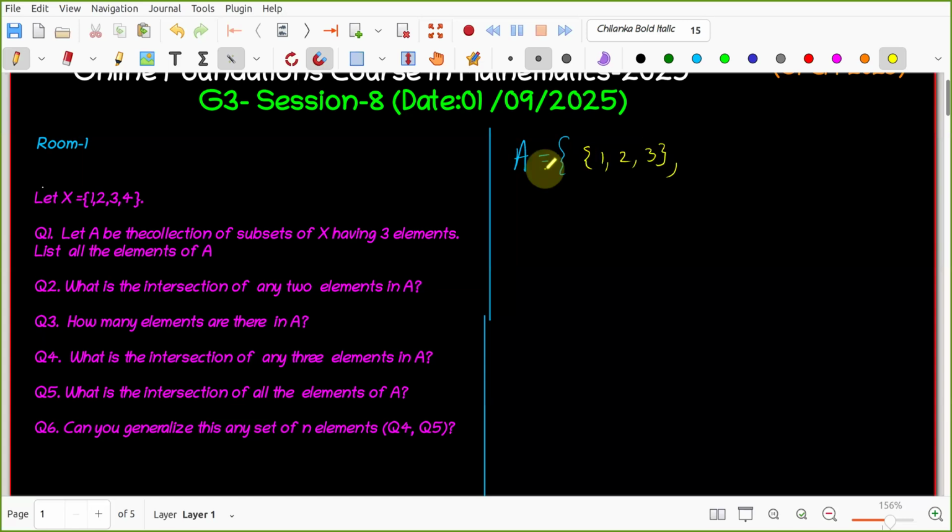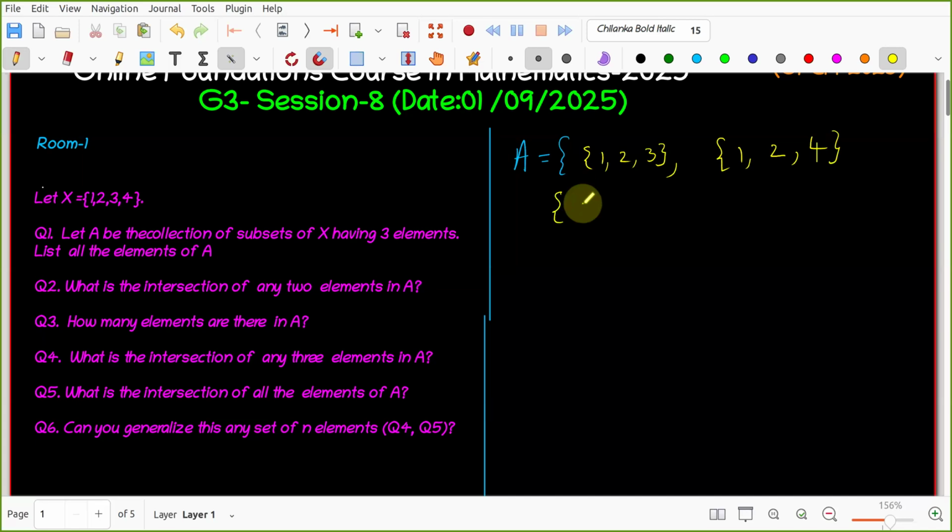What I'm writing, is it visible to you? Yes, sir. So is the set {1, 2, 3} an element in the set? Yes, sir. Can you give me one more? 2, 3, 4. Better go systematically. First you start with 1: 1 and 2, then 3, then 1 and 2, then 4. That will be easy for us.